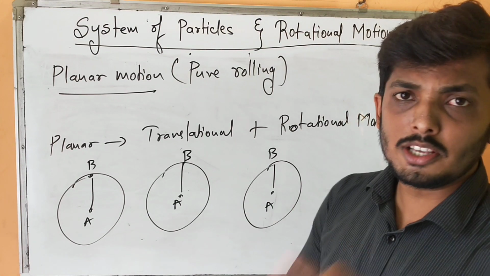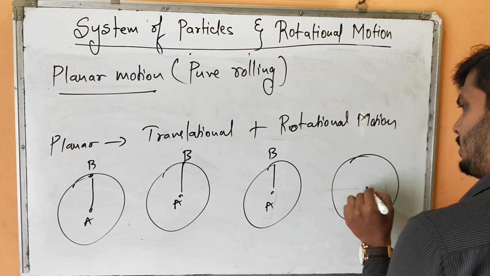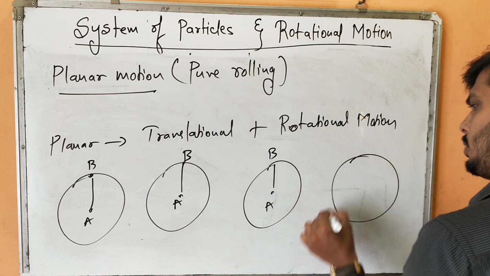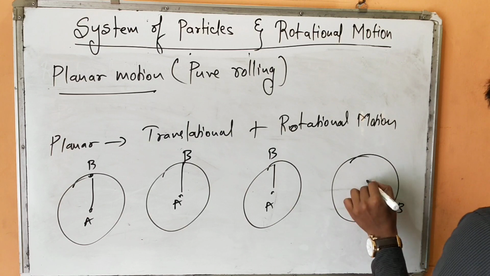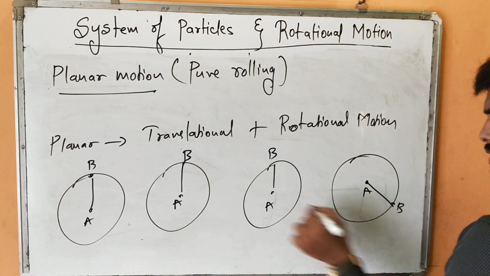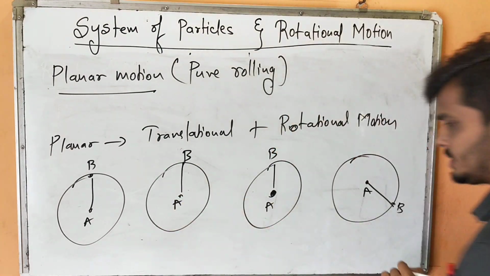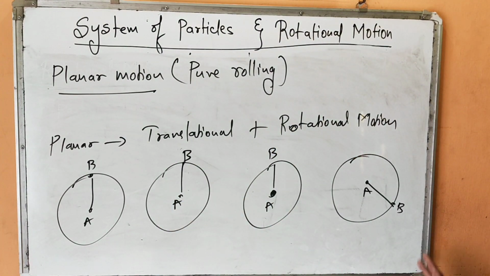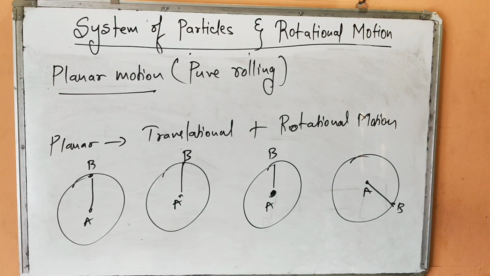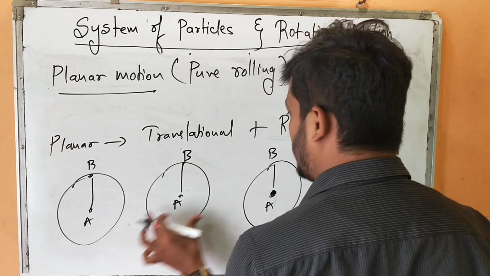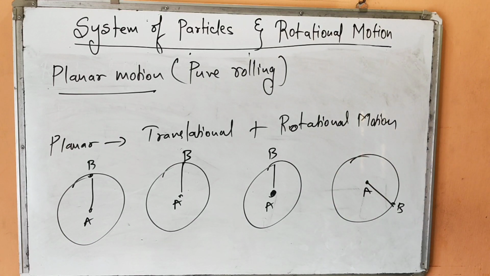Now, second case, same body, A and B. Apply the force. Now, in this case, the body is rolling. So, once the body is rolling, definitely what would happen? This point B, as it rolls, might come here, the point A, because this is the center, and this center will roll about itself. Are you understanding? Now this combination of both the motions is known as planar motion. Translational motion plus rotational motion will give you rise to planar motion.